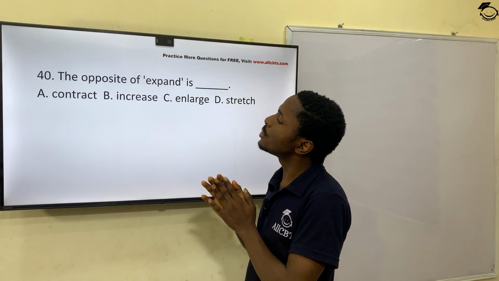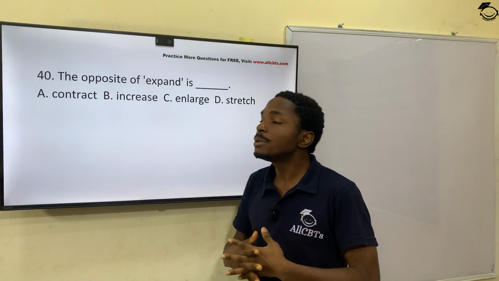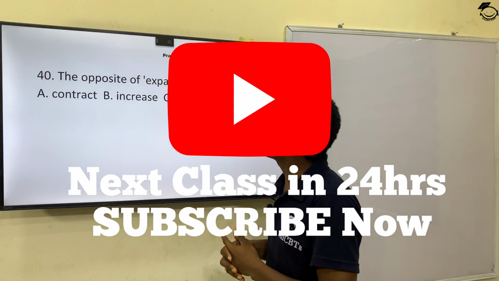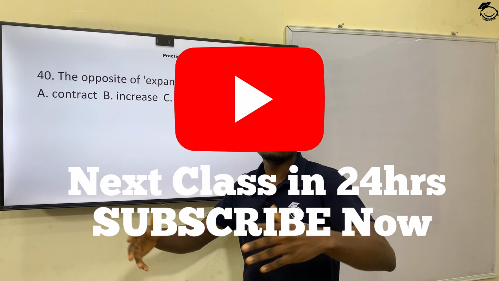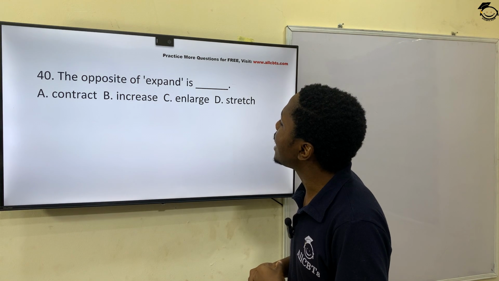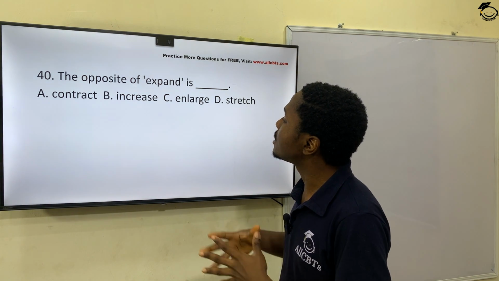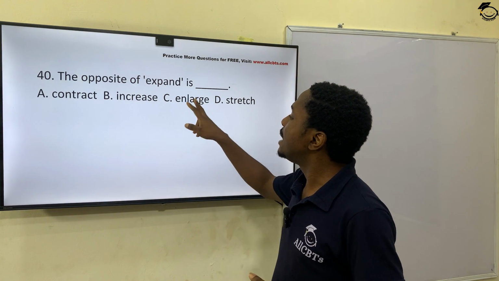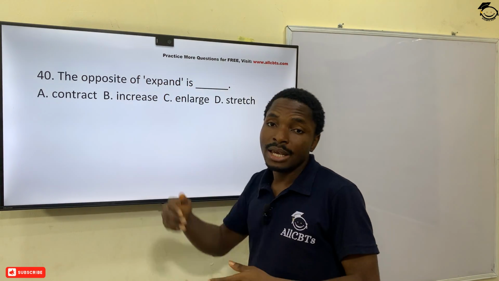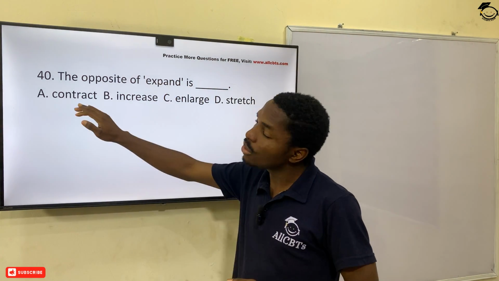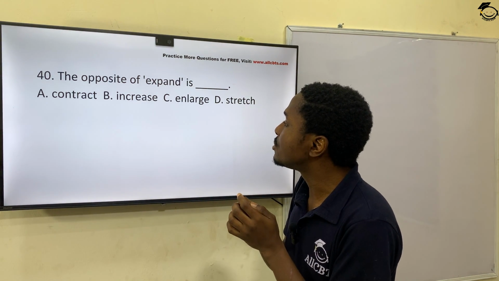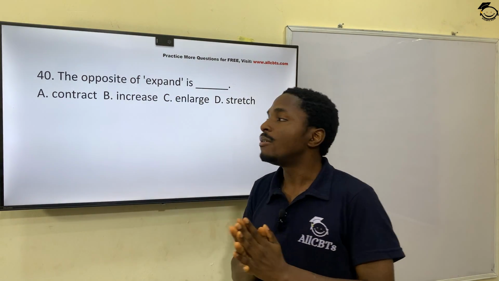And then the last one, question 40. The opposite of expand is dash. So what's expand? First of all, expand will mean to stretch, to enlarge. So the opposite of enlarge or expand will be what? Is it contract, increase, enlarge, or stretch? Enlarge, stretch, and increase are all synonyms of expand, or another word for expand. So only contract, which is to shrink, to bring down to size, to reduce, is the opposite of expand.